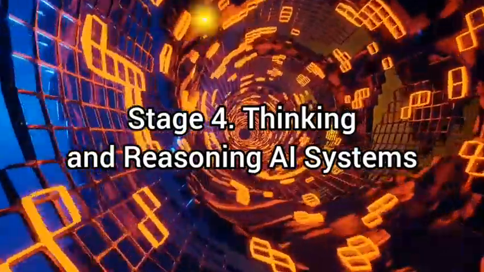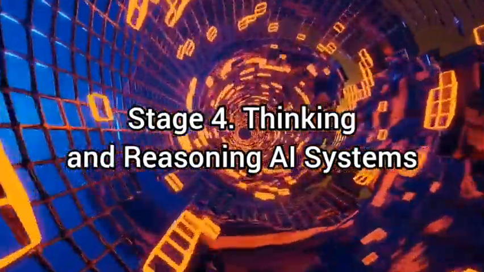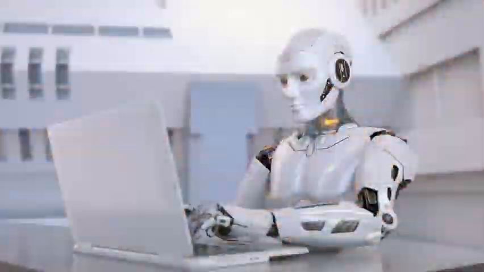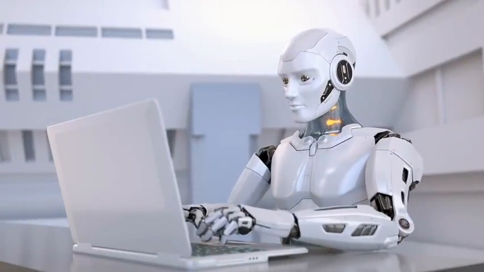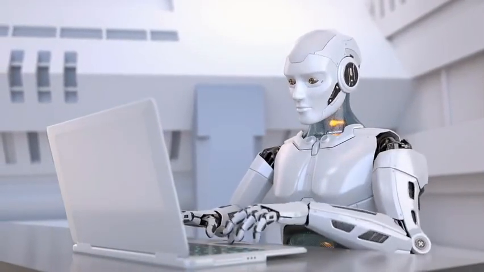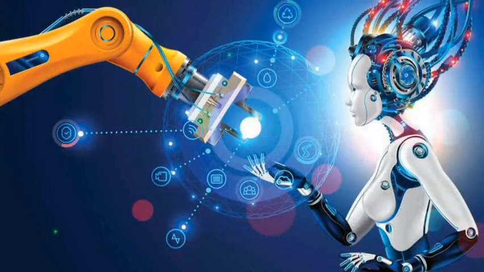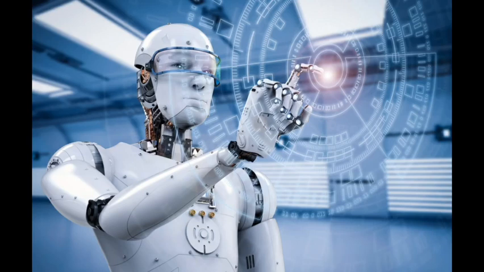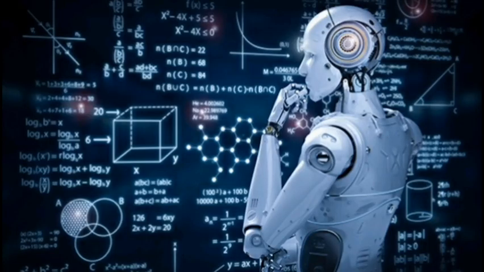Stage 4. Thinking and Reasoning AI Systems. In this stage, we see AI systems begin to mimic human-like thinking and reasoning abilities. They go beyond being domain-specific specialists and strive to understand concepts, learn from experiences, and make decisions based on logical reasoning. Thinking and reasoning AI systems don't just follow rules or retain context. They simulate human thought processes.